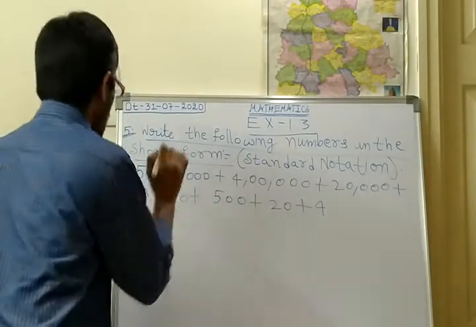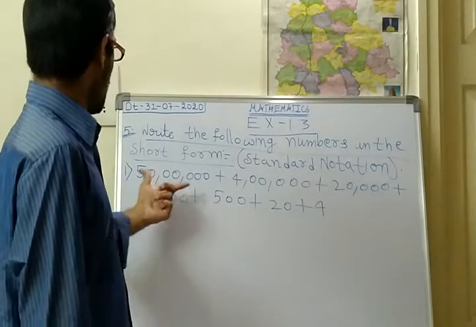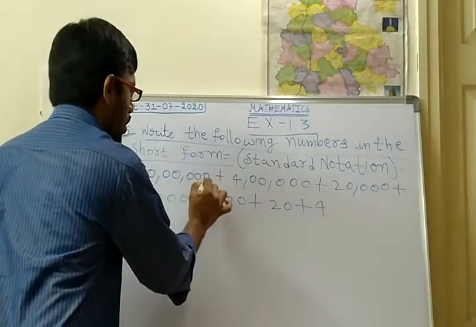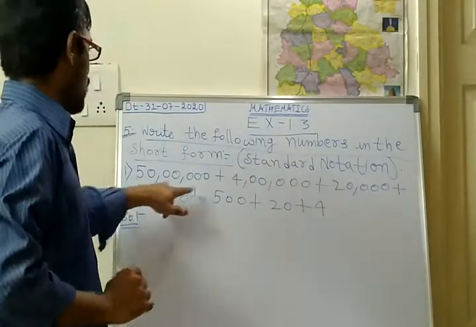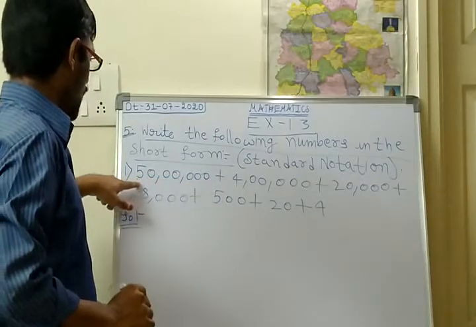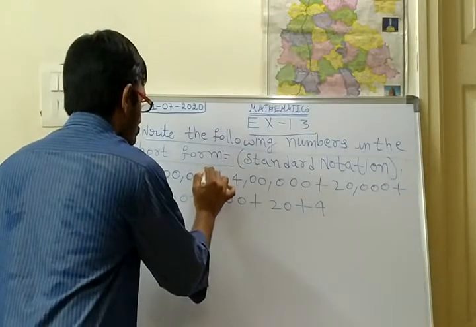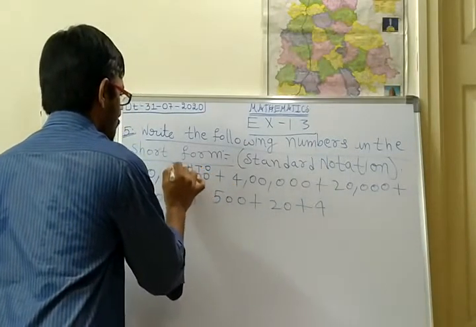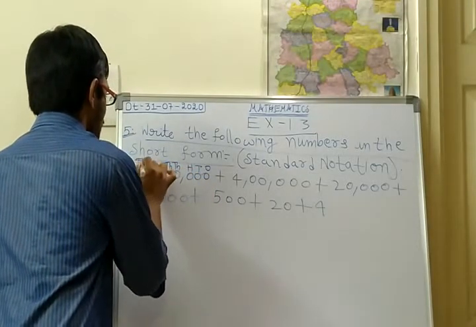First of all, what is the first number? How many digits are there in the first number? 1, 2, 3, 4, 5, 6, 7. Seven digits are there, and there is one name for each place. The places are ones, tens, hundreds, thousands, 10,000s, lakhs, 10 lakhs.